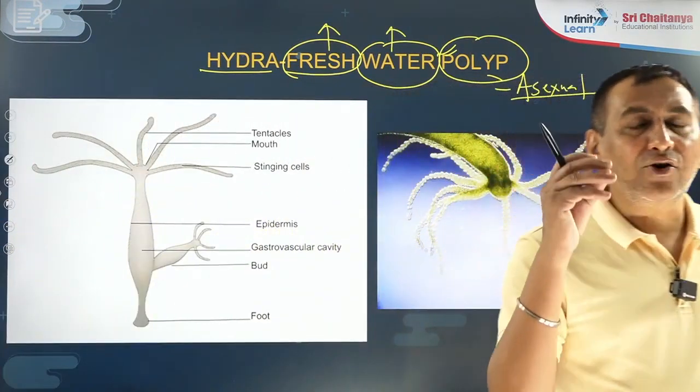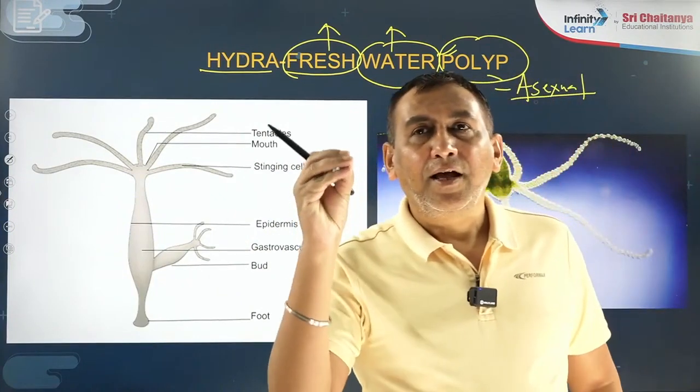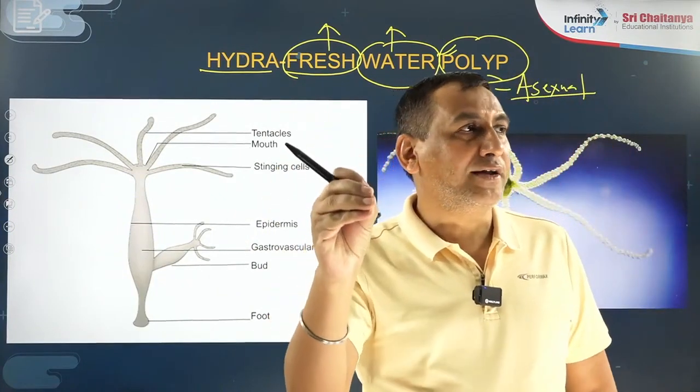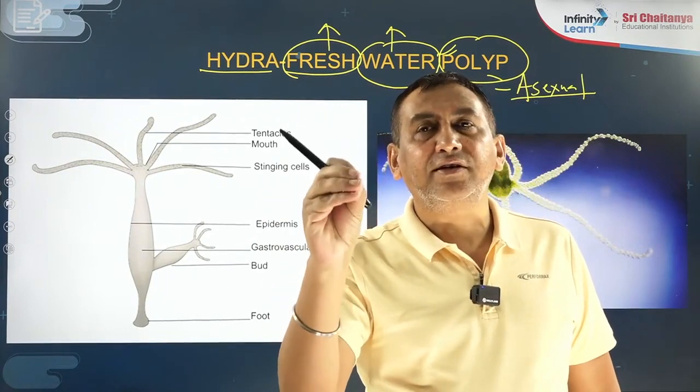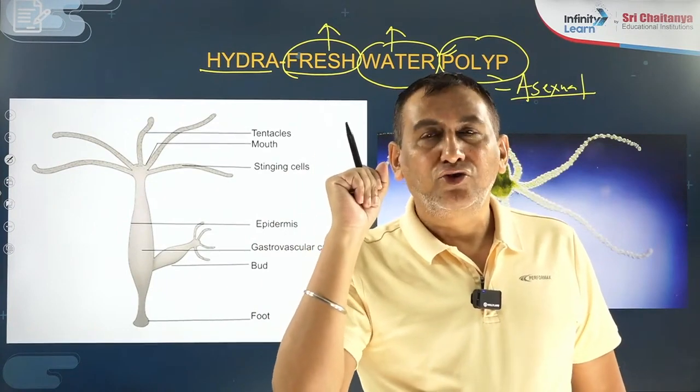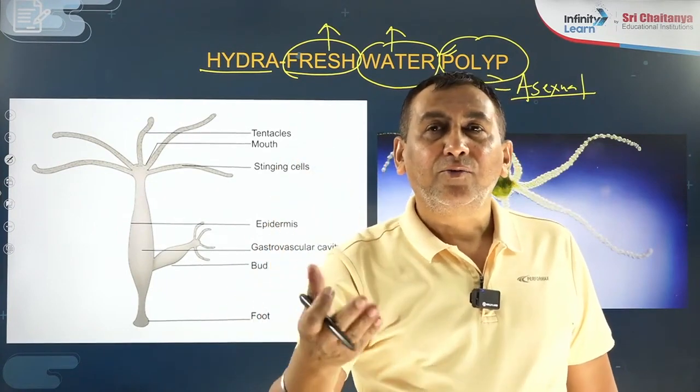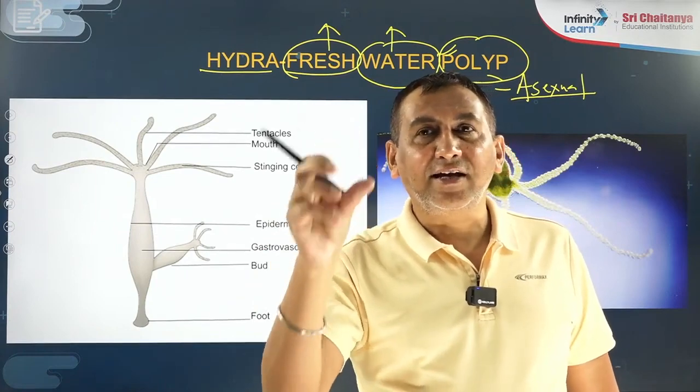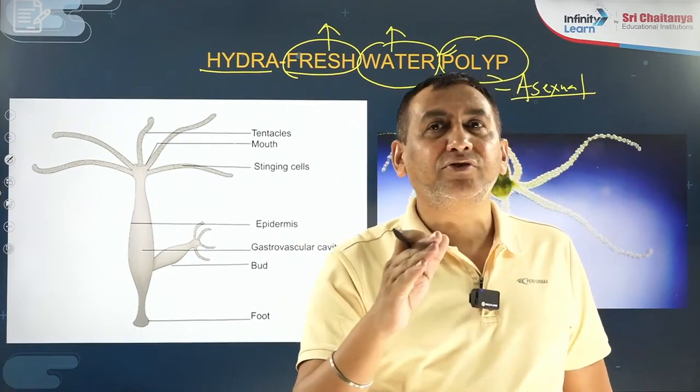So what is the homework for today? Remember all the examples of Coelenterata without fail. Tomorrow I can ask anyone what the common name is. Like I said, Hydra, freshwater polyp. You have to say it like this.